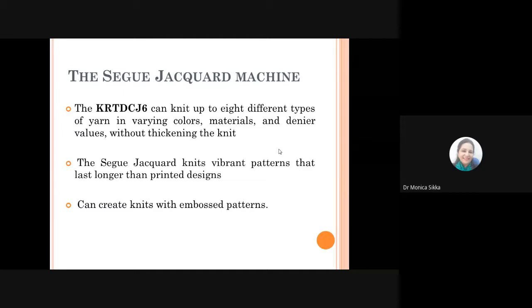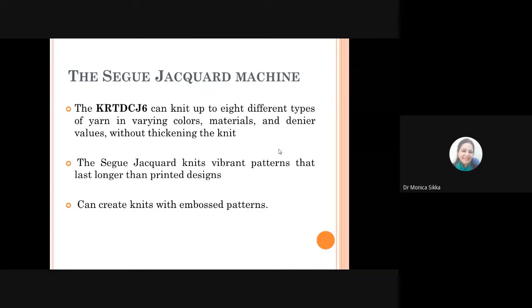But in knits, if you want to create that kind of embossing, you can use this seed jacquard machine, which will allow you to use different types of yarns of different deniers and create that kind of embossing effect in the final pattern appearance in the knit fabric, which was initially not possible. We were not able to use different denier yarns on the same machine for producing the knitted fabric.